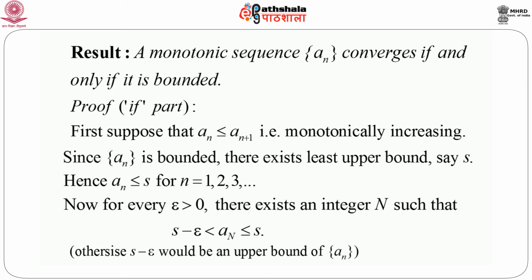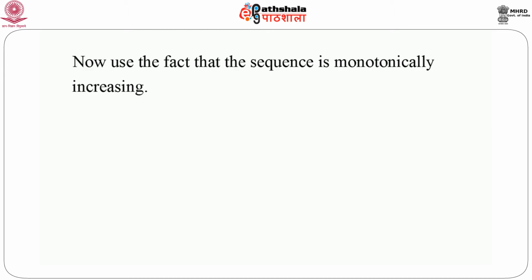So for any epsilon neighborhood, we can find one value of an which belongs to the interval S minus epsilon to S. Now use the fact that the sequence is monotonically increasing. We have already seen that aN belongs to S minus epsilon to S. So for every n greater than capital N, it will always imply that S minus epsilon is less than an, which is less than or equal to S. Because let's say n equals capital N plus 1.